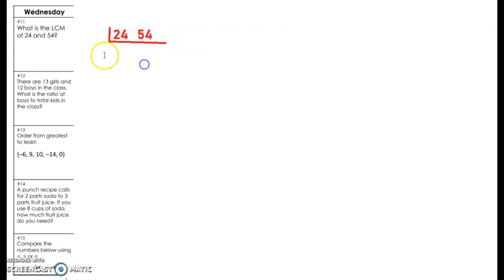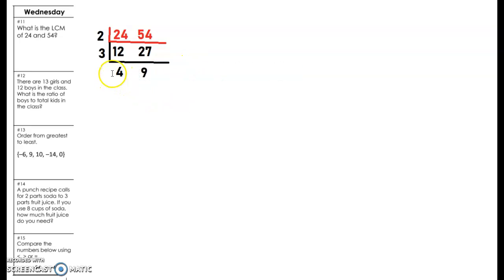So I just have to think, what numbers can I divide both these numbers by? Well, I can divide them both by 2, right? So 24 divided by 2 equals 12, and 54 divided by 2 equals 27, right? So now I gotta think, is there another layer? Can I keep going? Can I divide both these numbers by 2? This one I can, this one I can't because it's an odd number. What about 3? Oh yeah, I could divide 12 by 3, and I could divide 27 by 3. So my next number is 3. I get 4 here, and I get 9 here.